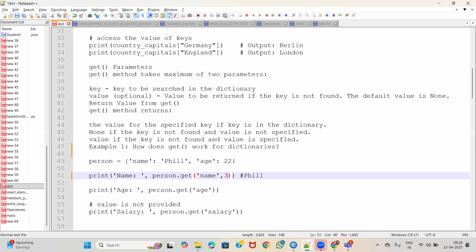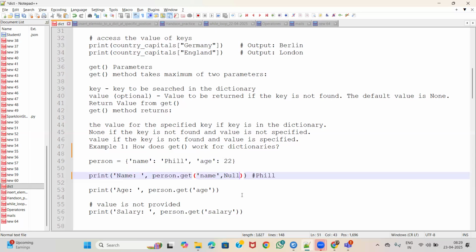So this is the second parameter, which is optional, to the get method in the dictionary. Whenever the name key does not exist in the person dictionary, then this value will be returned.